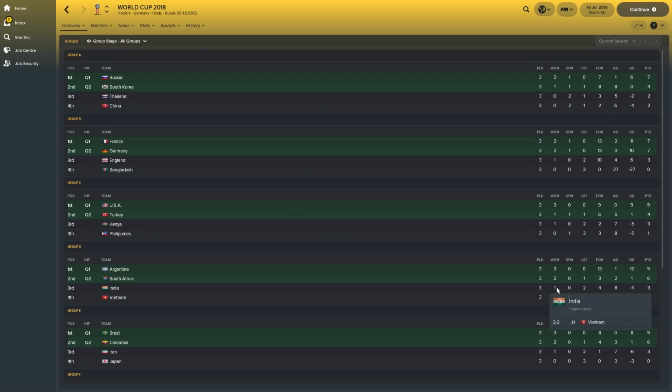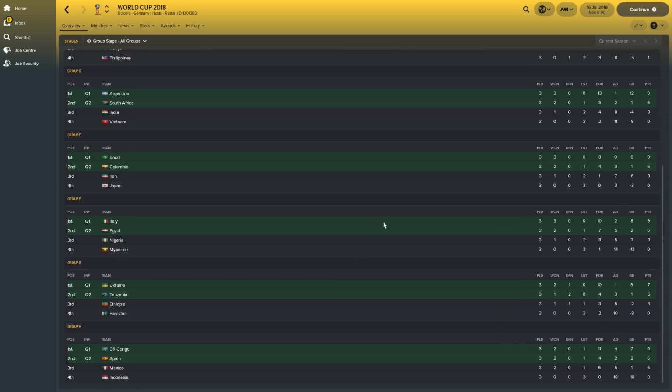Oh, India managed to beat Vietnam this time, 3-2. Argentina topped the group, scoring 7 past Vietnam. Brazil and Colombia once again through from Group E. Iran did beat Japan in the other game though. Italy and Egypt through from Group F again.